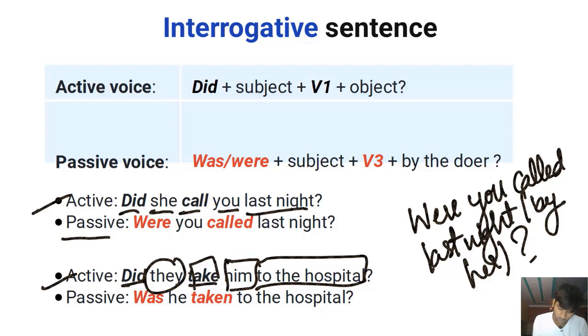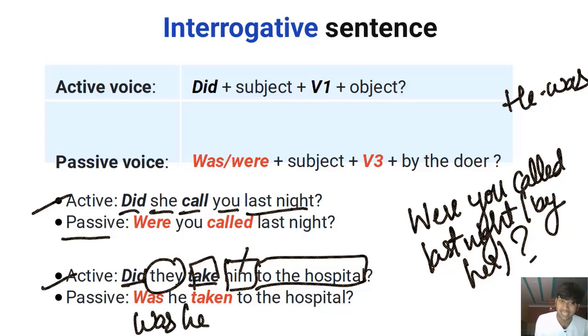Now, if we want to talk about the object, him, we'll write the sentence in the passive voice. So, him will become he, right? The subjective case. So, with he, we use was, singular subject. Was he taken to the hospital? Was he taken to the hospital?